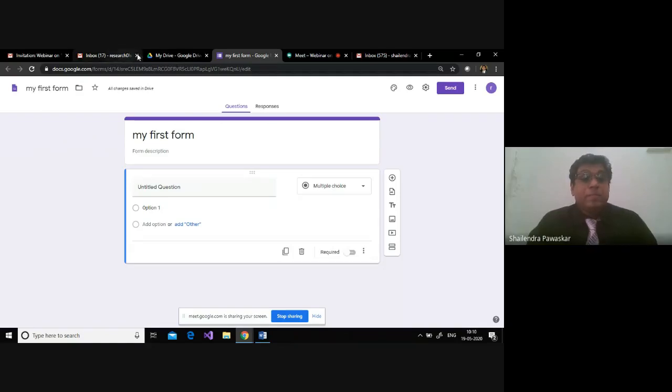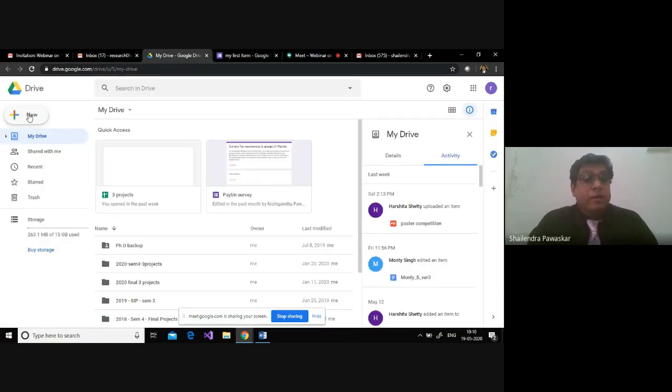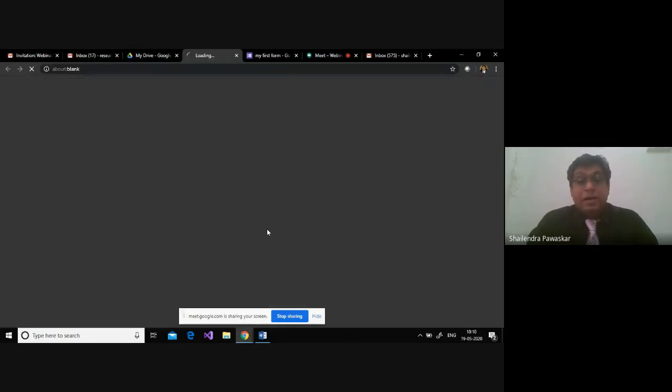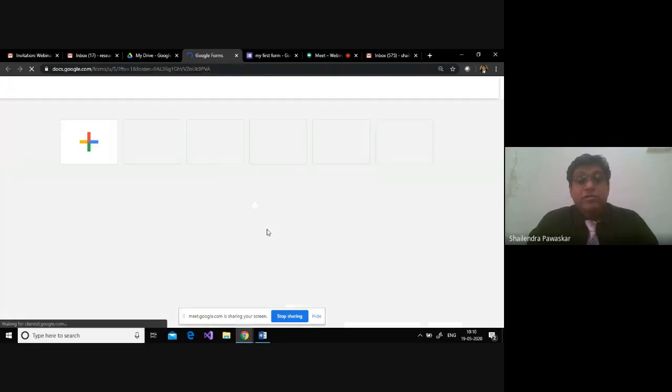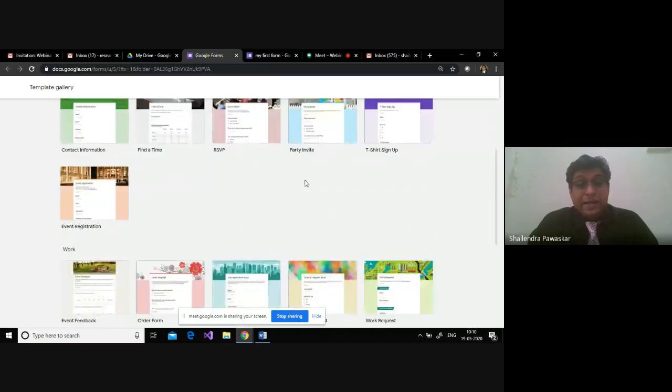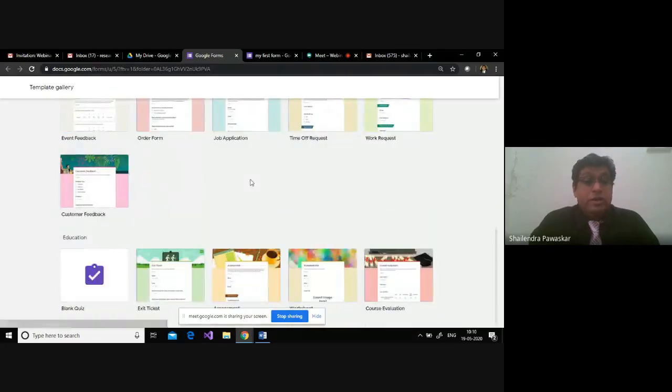Now, before that, just again see new, more, Google form. See, there is one more option here which says Google form or a form template. So, what is a template here? See, a template will provide you with lots of different options which are already created and designed according to their themes.